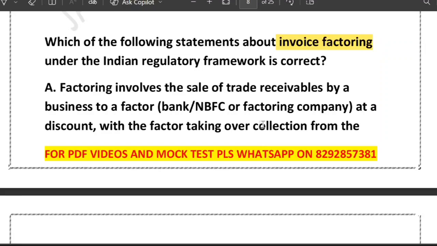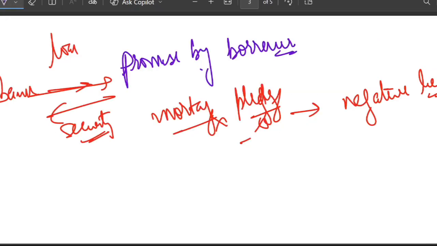So you know it very well that businesses often sell goods on credit, right? So that means they wait for the customer to pay. But what if they need cash flow? Yes, obviously businesses sell goods on credit, but suppose they need the cash flow right now.